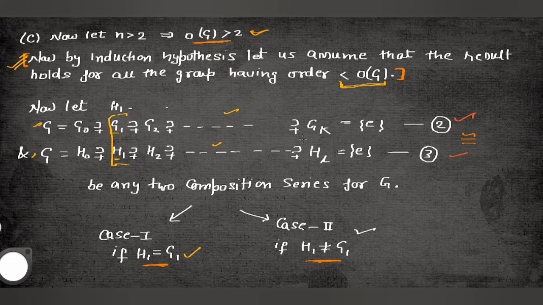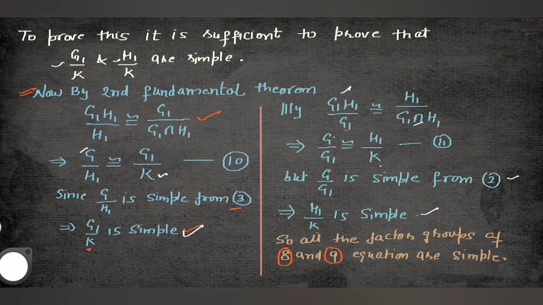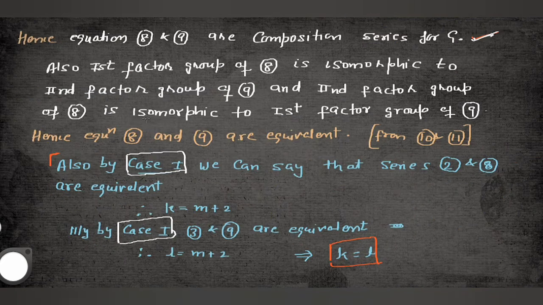So as both are equivalent, because the two equations are equivalent, in that case you can easily say that this is reaching to m and this is star to k. So k is equal to, here the start element from k naught to km, but two elements are extra. One is this one and one is this one. It means in this complete series we have totally m plus 2 elements. So if both series are equivalent, k is equal to m plus 2.